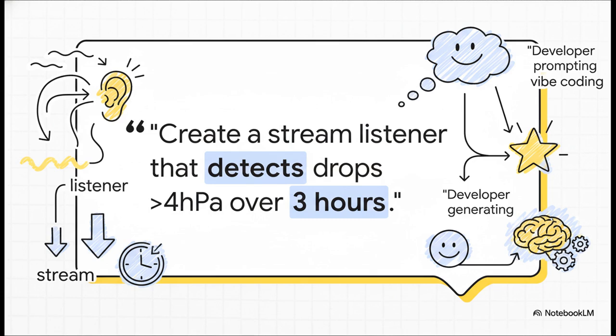Instead of wrestling with complex async code, the developer just told it what to do. Create a stream listener that detects drops greater than 4 hPa over 3 hours. And bam, the agent nailed the code on the very first try. I mean, that's what they're calling vibe coding, and it is awesome.